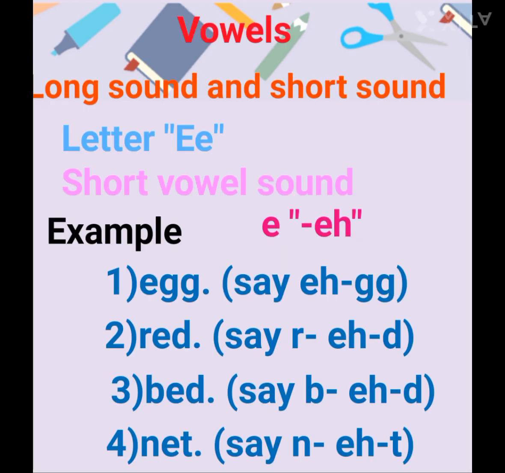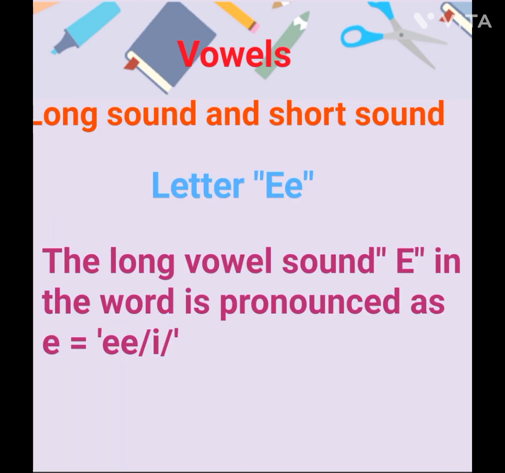When there is one vowel in a word, either at the beginning or between two consonants, it has a short vowel sound. For example, egg, red, bed, net. The long vowel sound E in a word is pronounced as "ee".